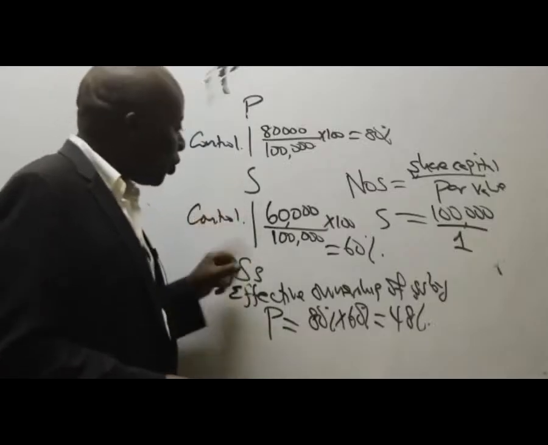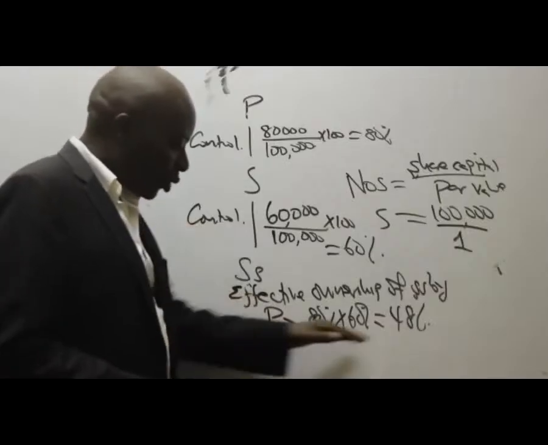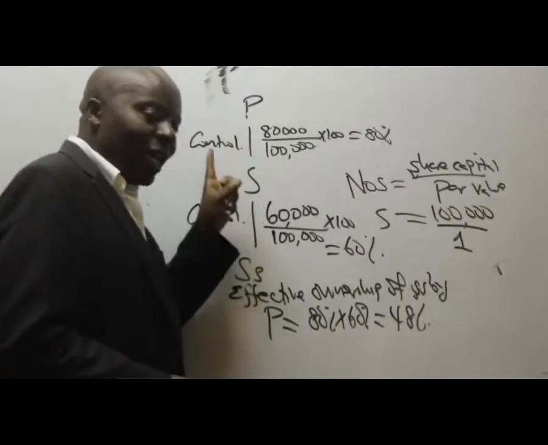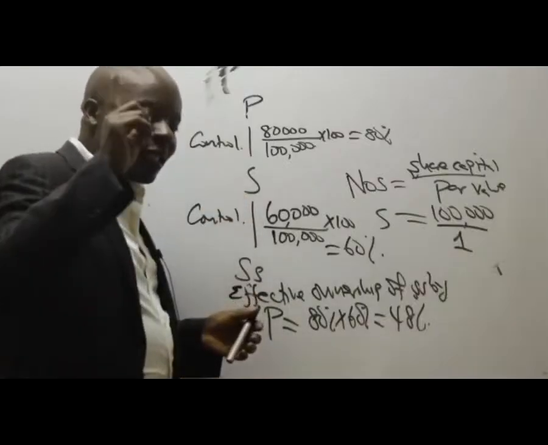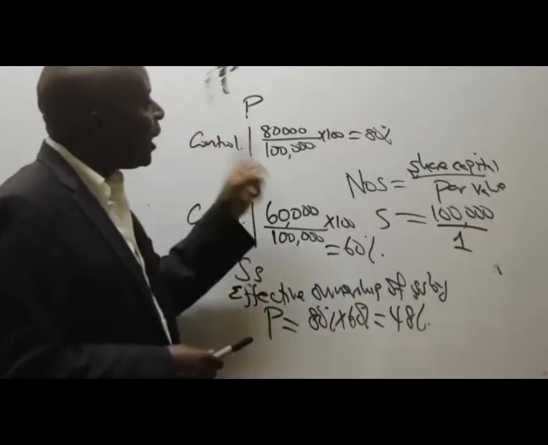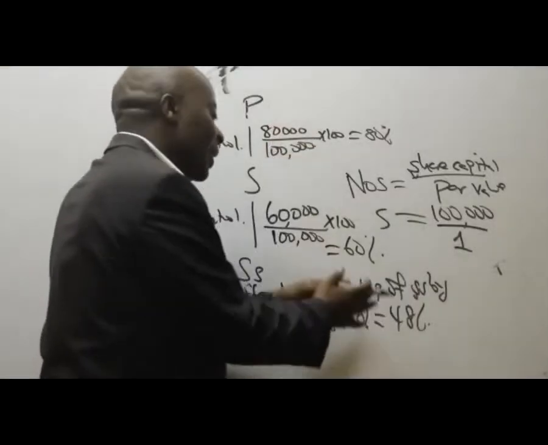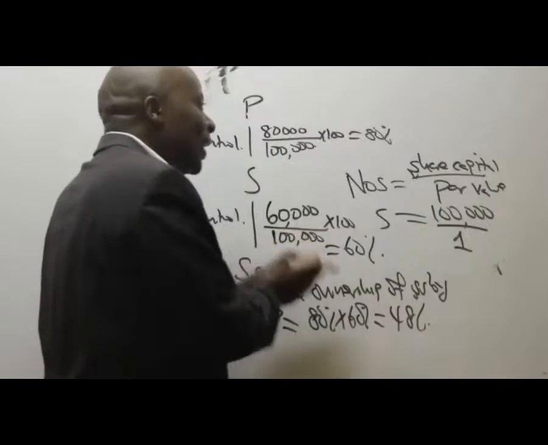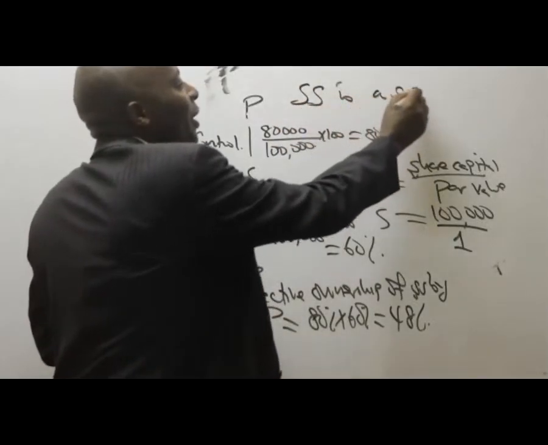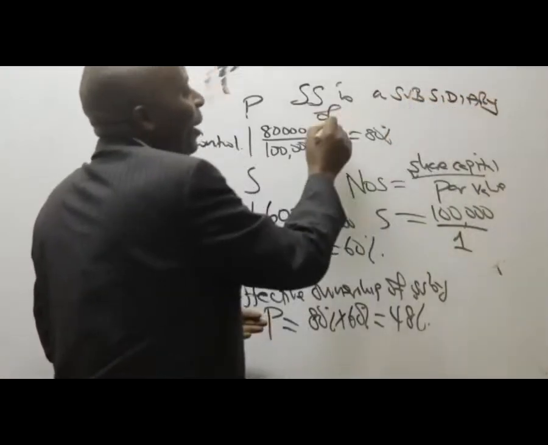When you see control, don't even look at the number. Even if the number is 10% here, if we control S and S is controlling SS, then SS automatically becomes a subsidiary of the parent. So this 48% notwithstanding, SS is still a subsidiary of the parent.